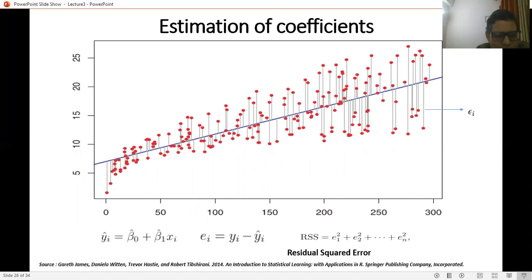So in this case, yi cap is equal to beta 0 cap plus beta 1 cap xi, and ei is the individual error, that is ei is equal to yi minus yi cap. And RSS means the residual sum of squared errors, and it is represented by e1 square plus e2 square plus up to en square.